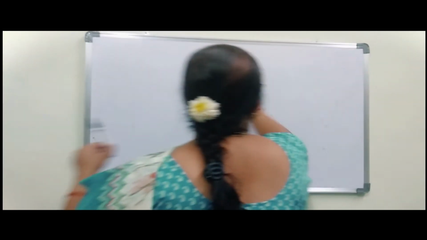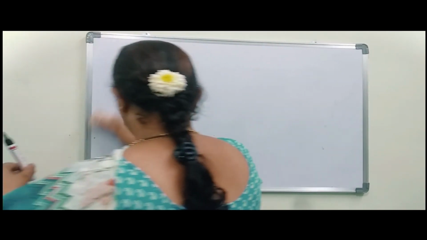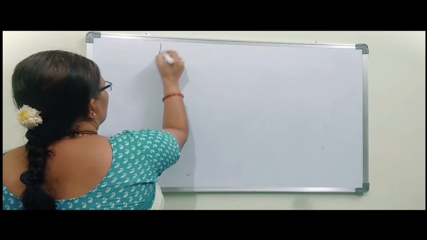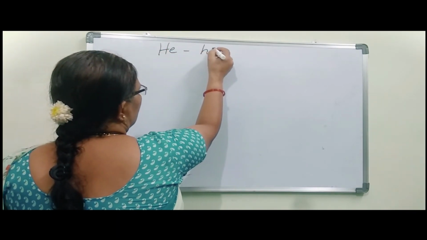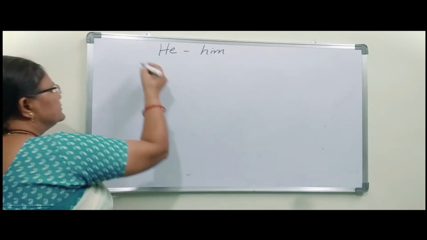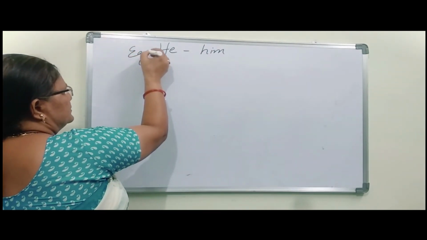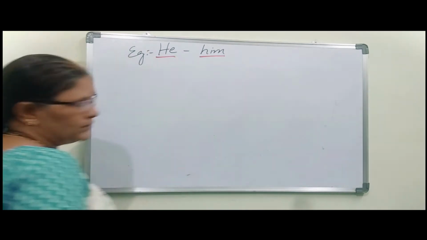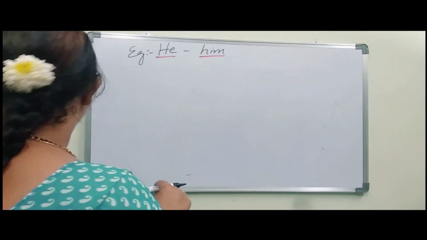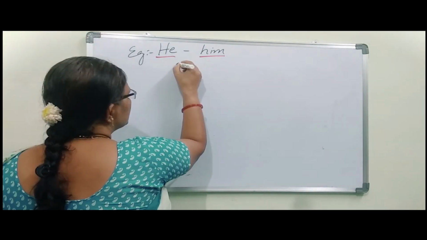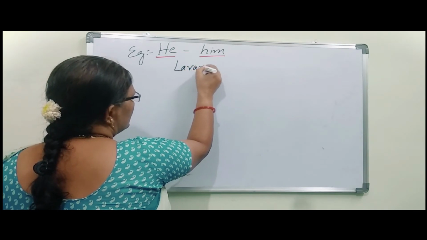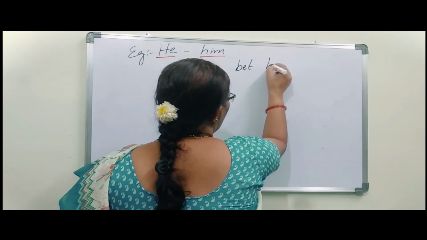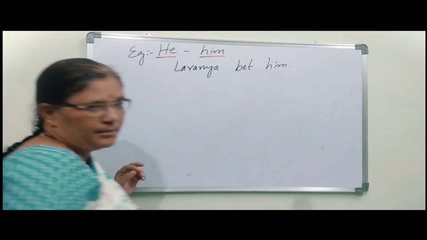Lavanya bets him. Lavanya bets him. Okay.